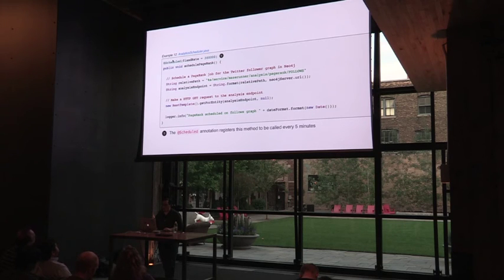So as a part of this workflow here, when this is triggered, I'm going to use this annotation called scheduled. Now this is a part of Spring, and this is going to allow me to actually run this method on a fixed interval every 15 minutes. And then I'm going to call that path in Neo4j, which I showed you earlier, which is going to trigger a PageRank analysis on follows relationships in the graph.